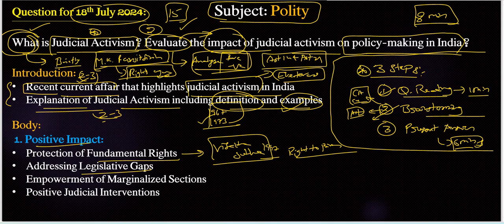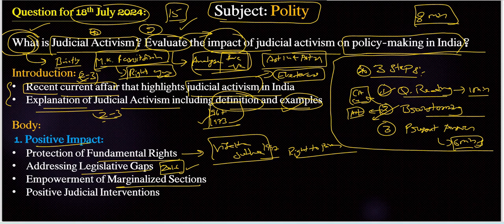So addressing legislative gaps is also one important positive impact regarding judicial activism. We can include the 2016 order for a ban on the sale of liquor near highways to curb drunken driving incidents, which is also an important example, right? We can give that. Next, empowerment of marginalized sections, that is very important here.